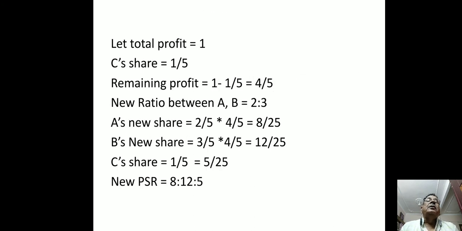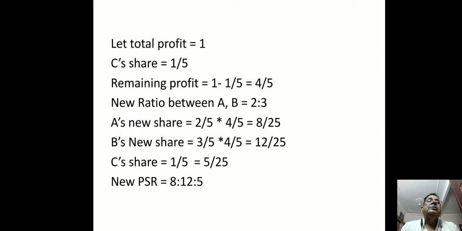So let total profit be equal to 1, C's share equal to 1/5. So remaining profit will be 1 minus 1/5, which is equal to 4/5. The new ratio between A and B is given here, that is 2:3. So A's new share will be 2/5 multiplied by 4/5, which is equal to 8/25.